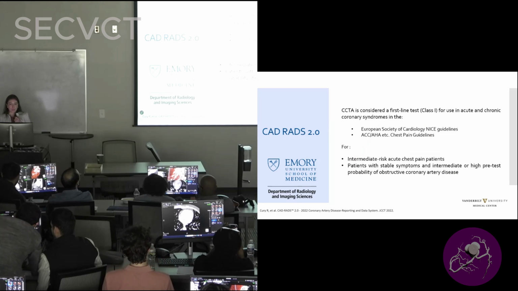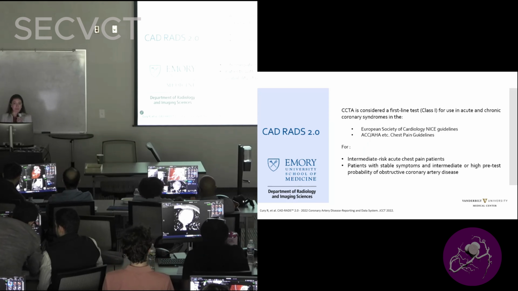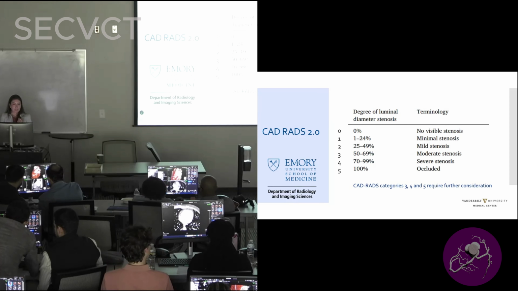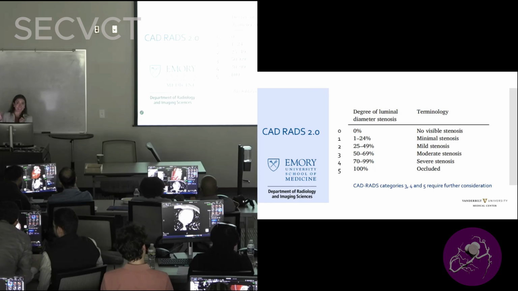So we talked about earlier with Dr. Garcia about patient selection, and we already know that we are class 1 for intermediate risk acute chest pain patients or patients with stable symptoms and intermediate to high pretest probability. So CAD RADS here on the very left, 0 to 5, 0 being normal, no visible stenosis, and that's to the human naked eye, because we'll talk about why that is now a little bit different.